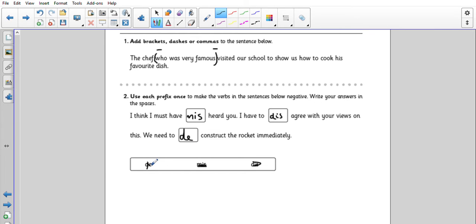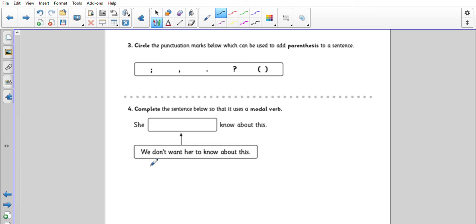Let's have a look at question 3. Circle the punctuation marks below which can be used to add parenthesis to a sentence. Now the key bit here, punctuation marks, they go as a pair, so it is only this one. One comma is not used to add parenthesis. It is a pair of punctuation.